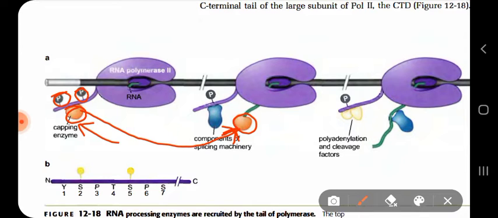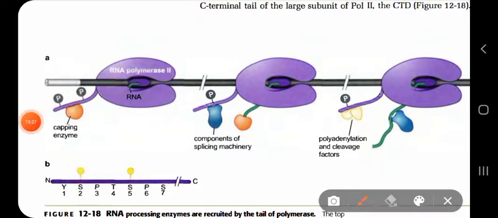Here the green one is your RNA, and 5' cap formation has been done on this 5' region of the RNA. So first, the enzymes are recruited by the tail of RNA polymerase 2, then those enzymes are transferred to the RNA as they are needed.